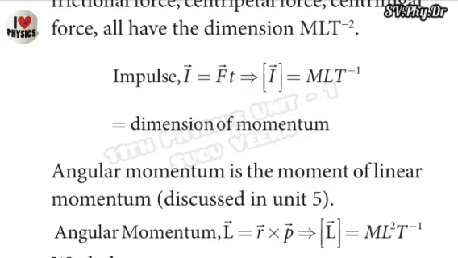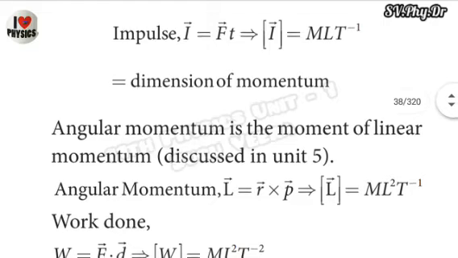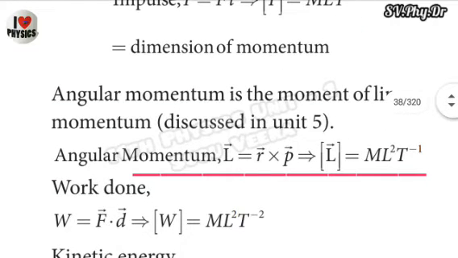Angular momentum L vector is equal to small r vector cross small p vector. Bracket of L vector is equal to capital M power of plus 1, capital L power of plus 2, T power of minus 1.